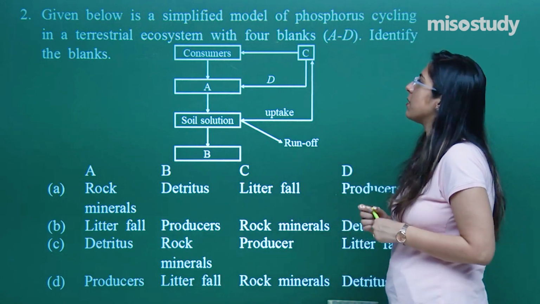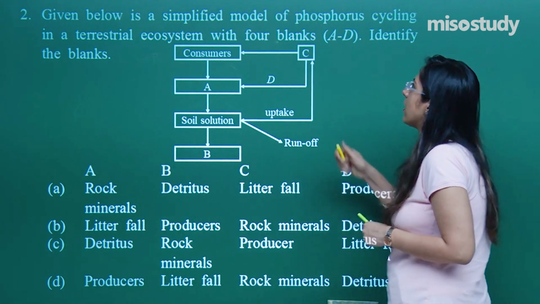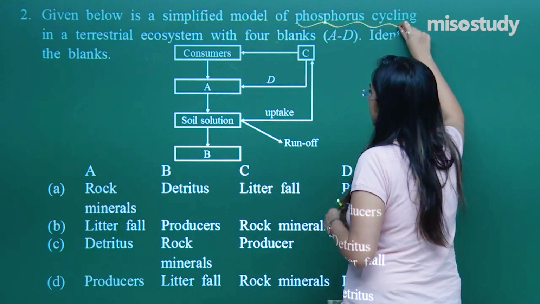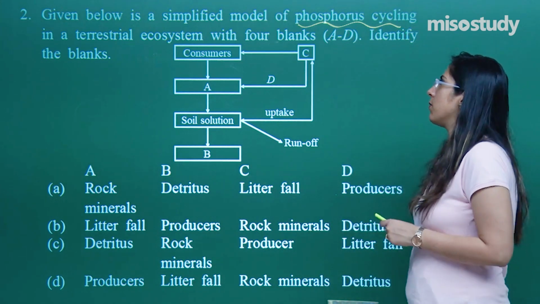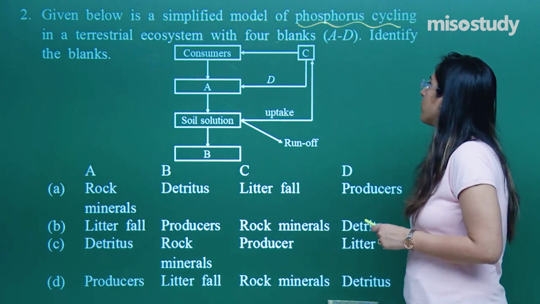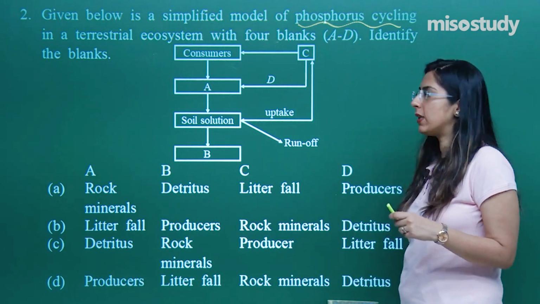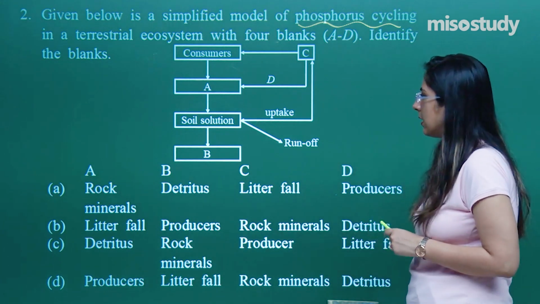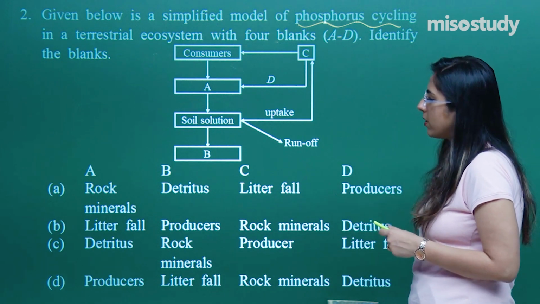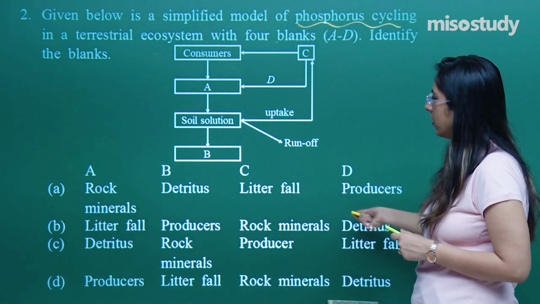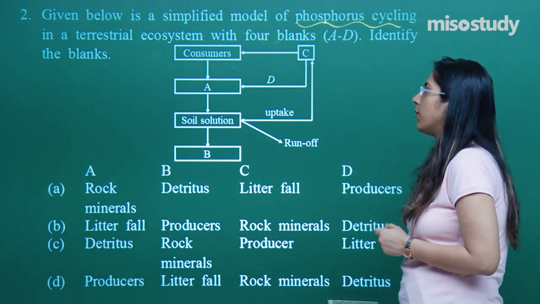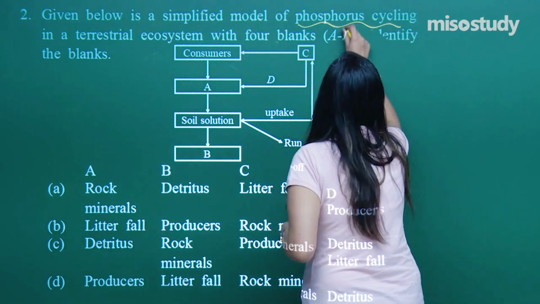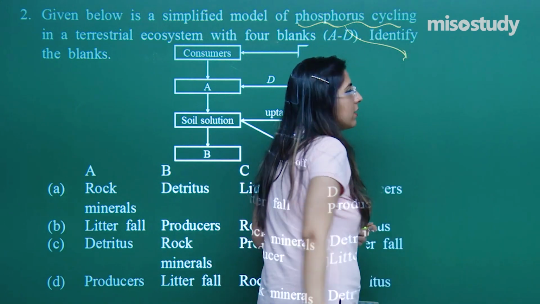Given below is a simplified model of the phosphorus cycle. The cycle they are showing is a phosphorus cycle in a terrestrial ecosystem with 4 blanks, A to D. We have to identify those blanks A, B, C, D. In the options A, B, C, D, they have given further options, and we have to look for that. Firstly, tell me one thing, for the phosphorus cycle, what is the main source?